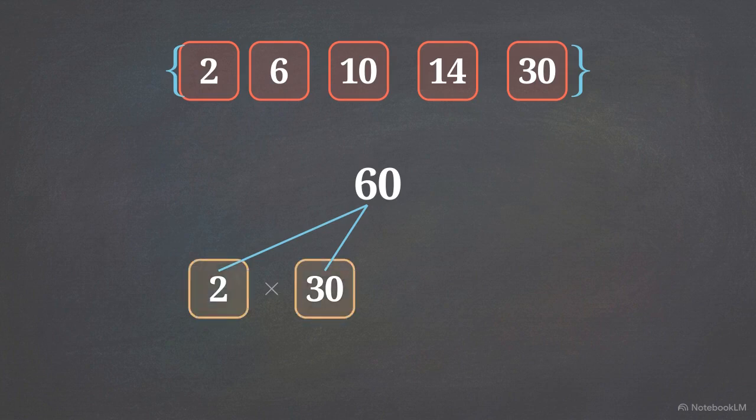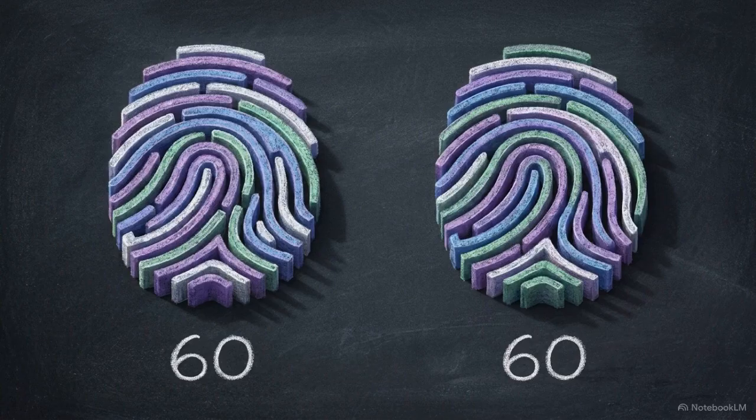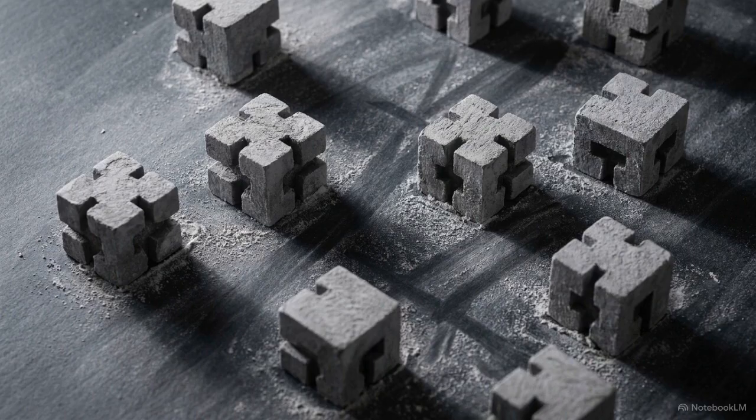But look at the second factorization path. 60 can also be split into 6 times 10. Since 6 and 10 are also locked primes in set E, this is another complete prime factorization. We have achieved two completely different prime factorizations for the exact same number. The mere ability to break numbers down does not guarantee uniqueness.